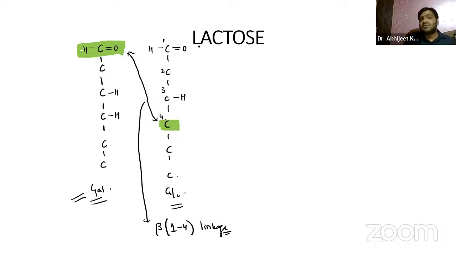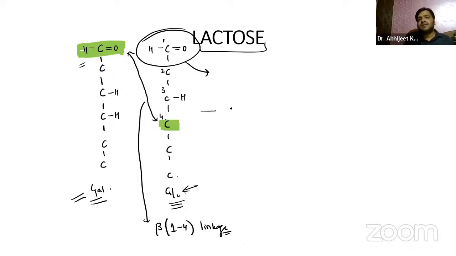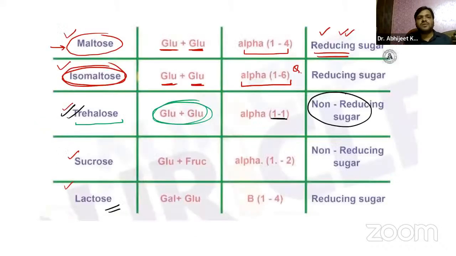Again, guys, why is lactose a reducing sugar? Because we have a free functional group, a free aldehyde group, present in the glucose. It is not participating in the bonding. Who is participating in the bonding? It is the first carbon atom of the galactose, that is the aldehyde group, and the fourth carbon atom in the glucose structure. So in the second glucose structure, you can see we have a free aldehyde group. That's why it is a reducing sugar. That is something you guys have to remember. So we have lactose over here.